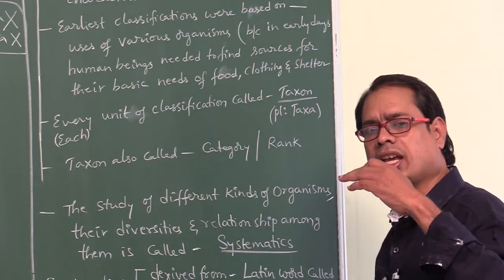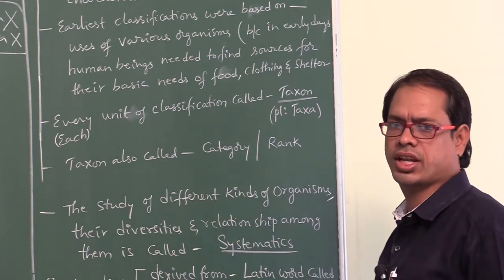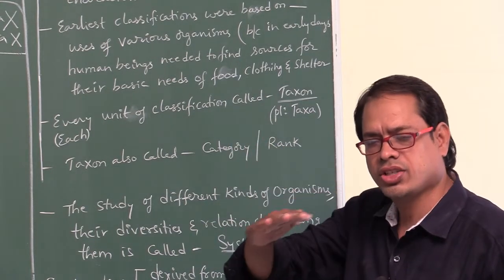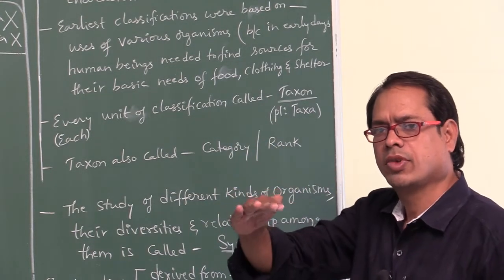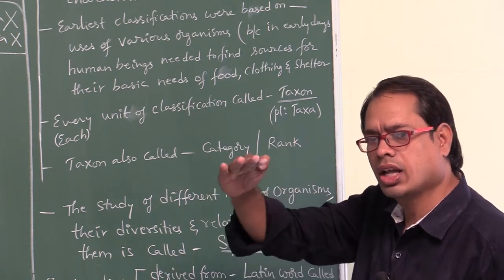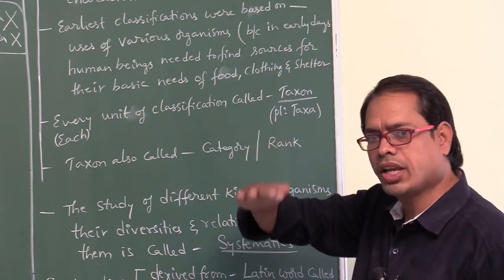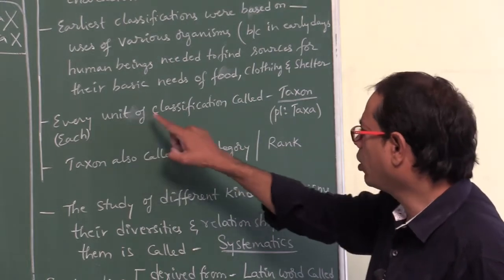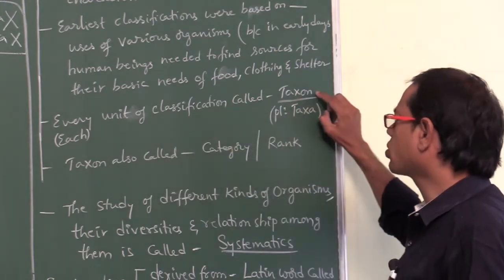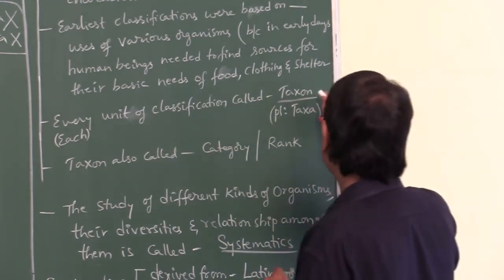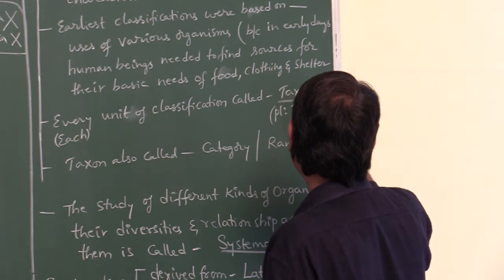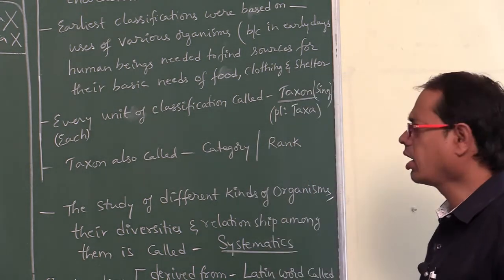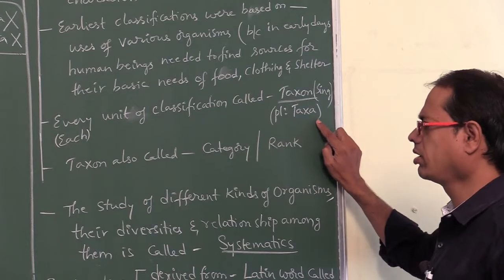Next, every unit of classification is called what? There are so many categories in classification: species, genus, family, order, class, like that. Every unit of classification is called a taxon. Taxon is singular, the plural form is taxa.